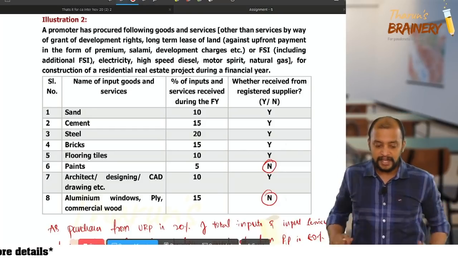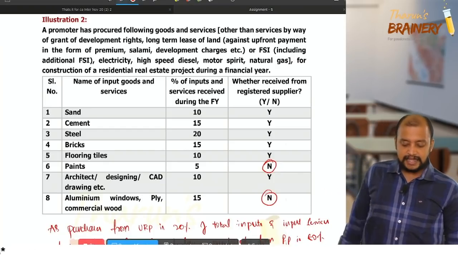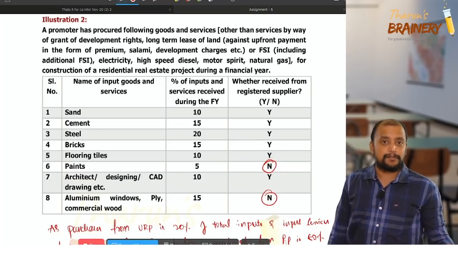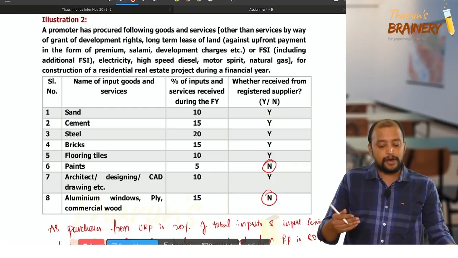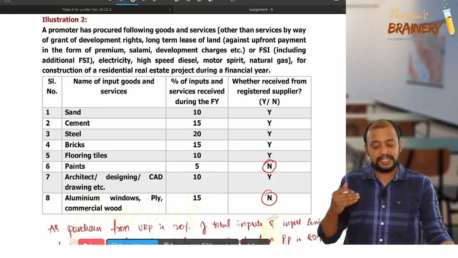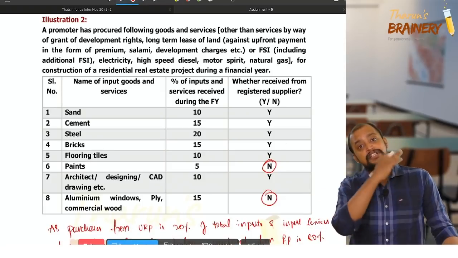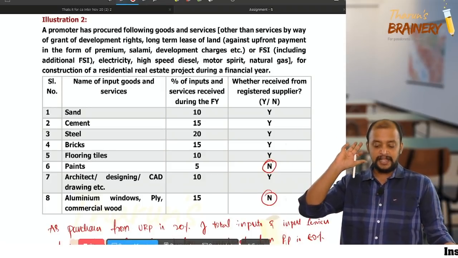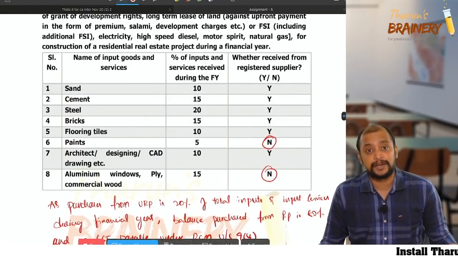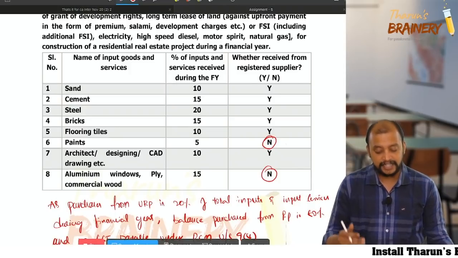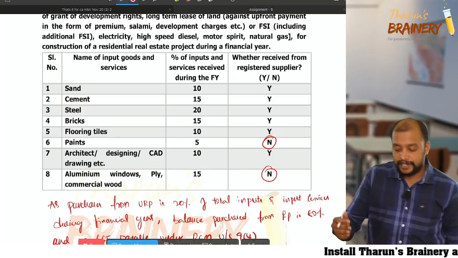Okay, please see. A promoter has procured following goods and services other than services by way of grant of development rights, long-term lease of land against upfront payment in the form of premium, salami, development charges, etc., or FSI, electricity, HSD, diesel. Already they have excluded all these things. During a financial year, what is the percentage of inputs and input services received during the year? They gave the percentage, whether received from a registered supplier or not, that is also given.